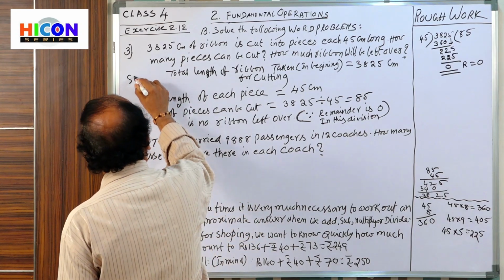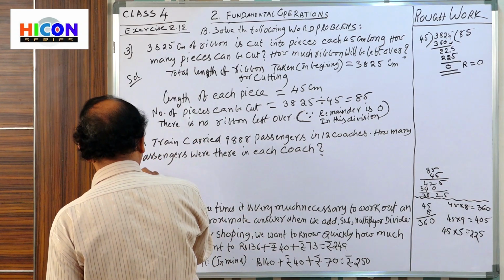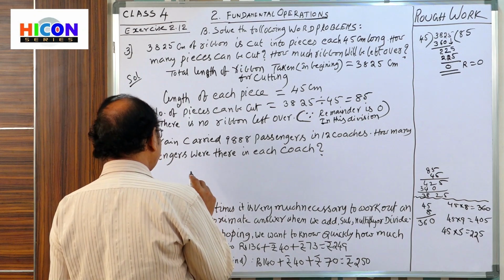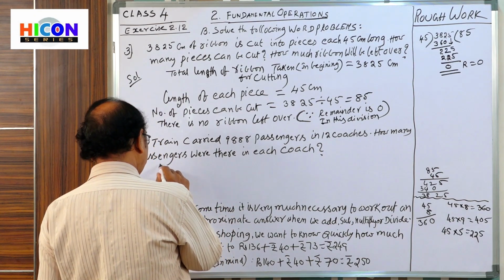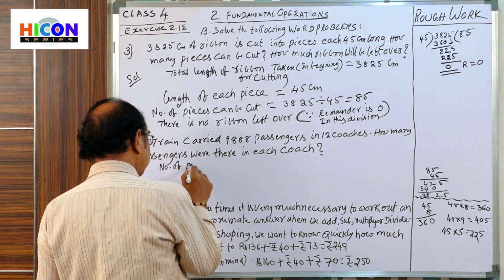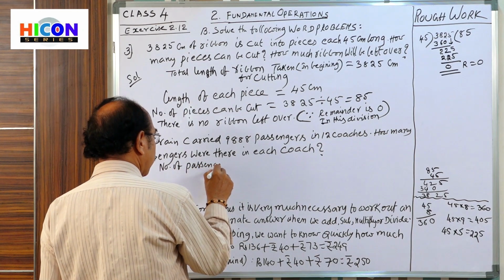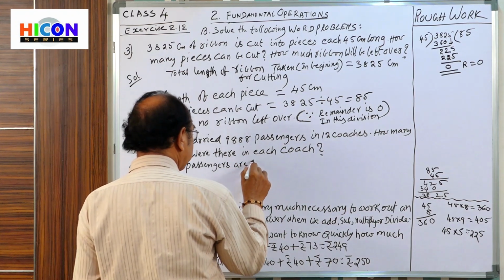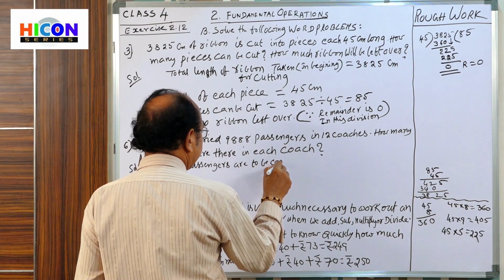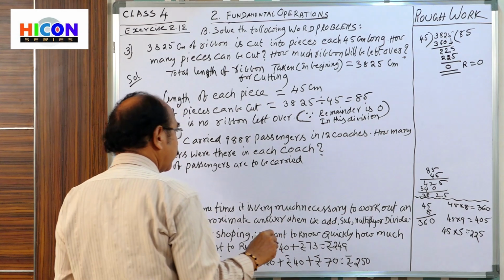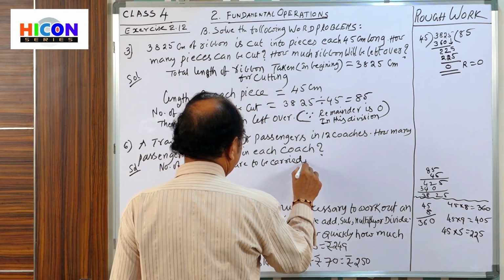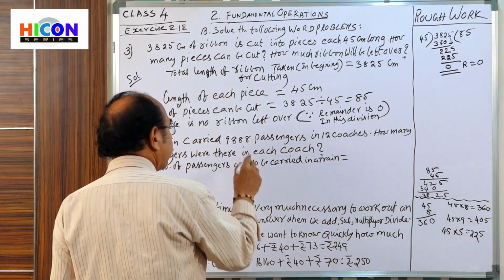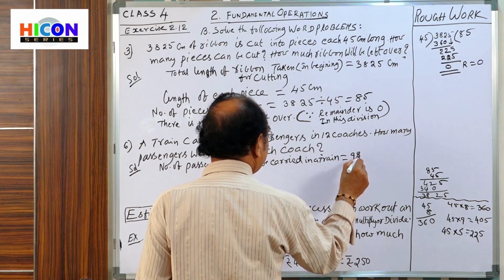So here, solution. Number of passengers to be carried. Number of passengers are to be carried in a train. How many passengers are to be carried in a train? 9,888.